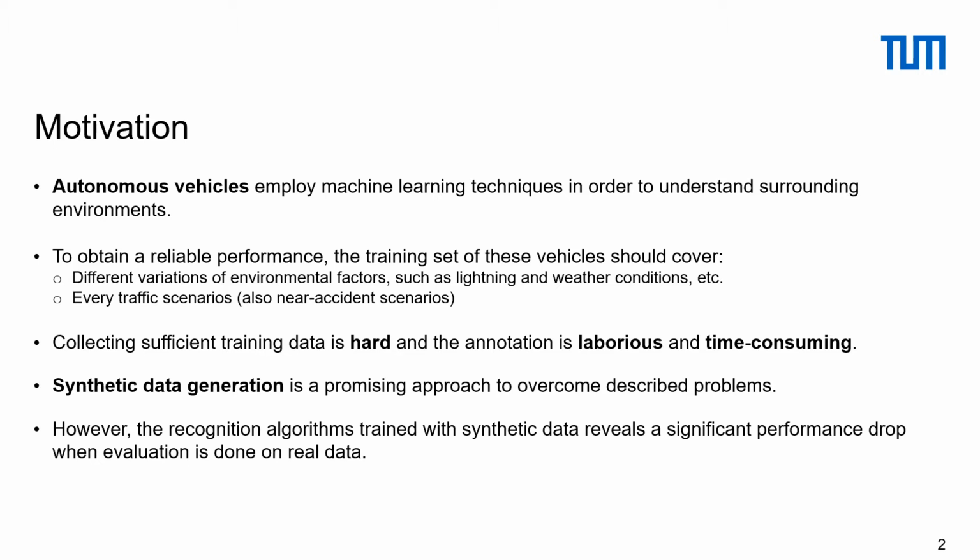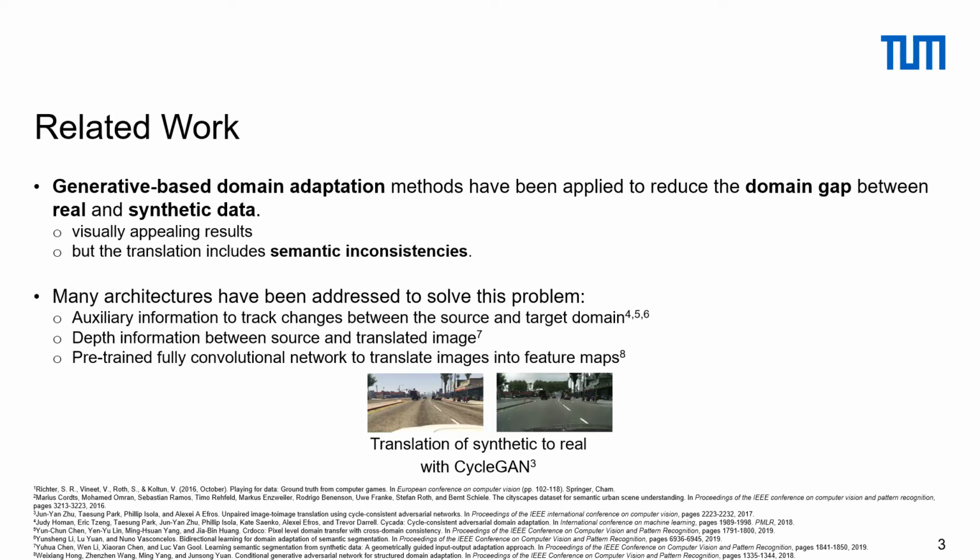Synthetic data generation is a promising approach to overcome the described problems. However, recognition algorithms trained with synthetic data reveal a significant performance drop when the evaluation is done on real data. Generative-based domain adaptation methods have been applied to reduce the domain gap between real and synthetic data. These methods can produce visually appealing results, but the translation includes semantic inconsistencies.